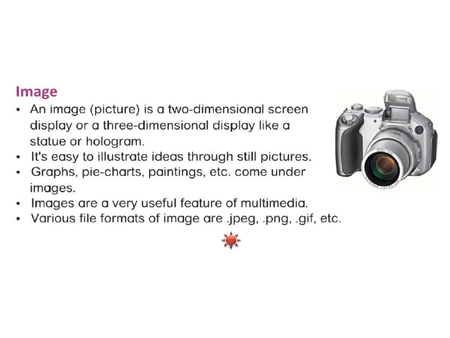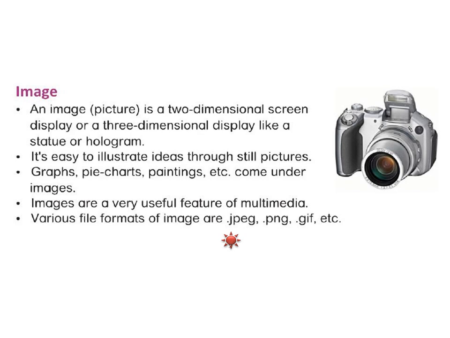The third multimedia element is an image. An image or a picture is a two-dimensional screen display or a three-dimensional display like a statue or a hologram. It is easy to illustrate ideas through still pictures; graphs, pie charts, paintings, etc. come under images.